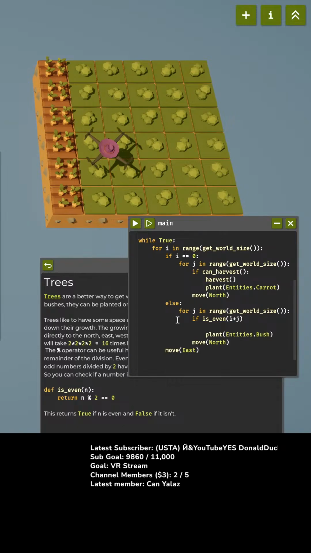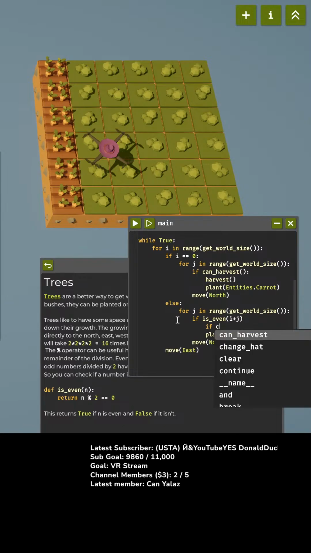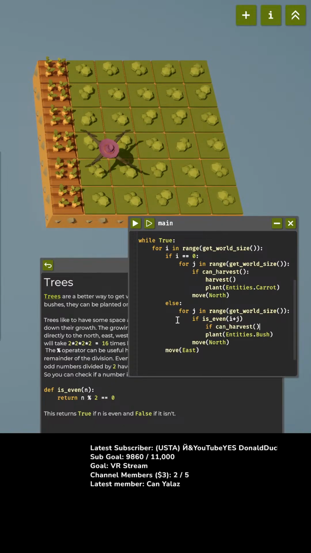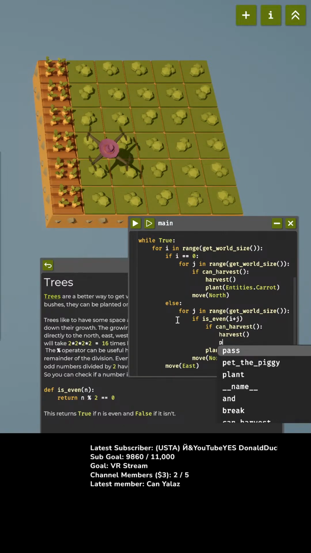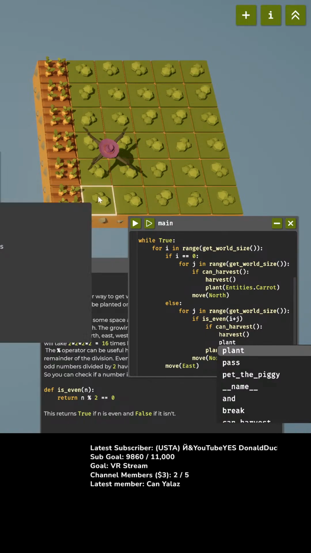okay, and we go here, then we're going to, if can harvest, harvest and plant a tree. Because, wait, hold on. So I want this one to be a tree.